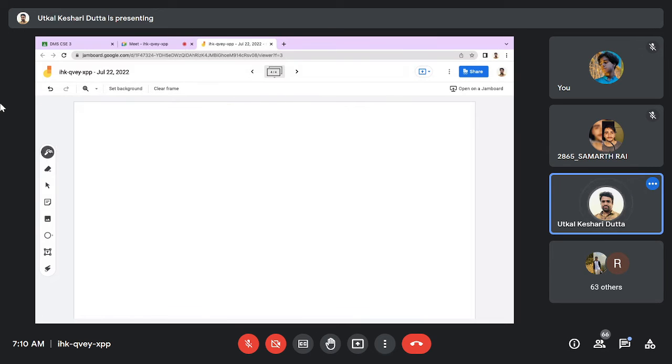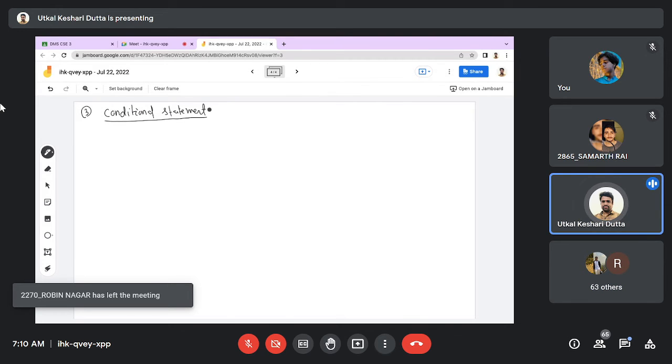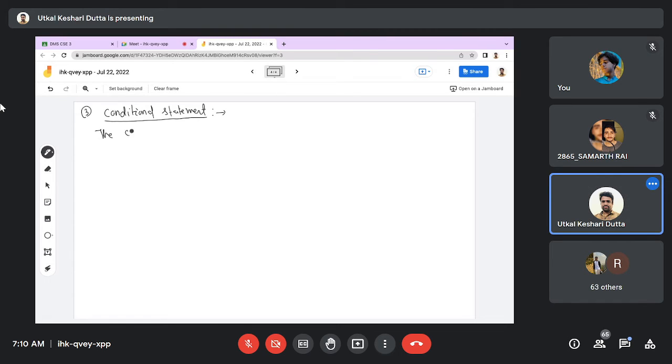Then the next connective is the conditional connective, or you can write conditional statement. In all these cases, we are taking P and Q as two given propositions. The conditional statement's notation is P conditional Q, P right arrow Q. So P right arrow Q is read as P conditional Q.